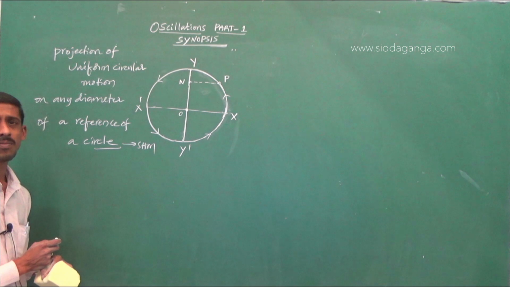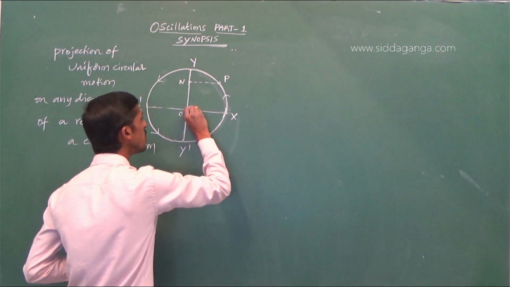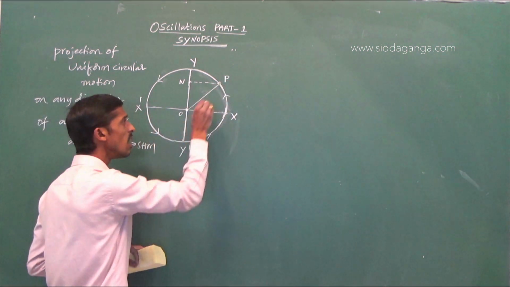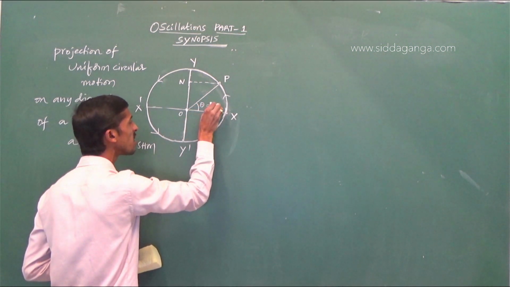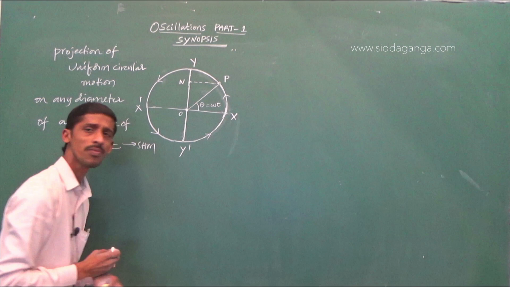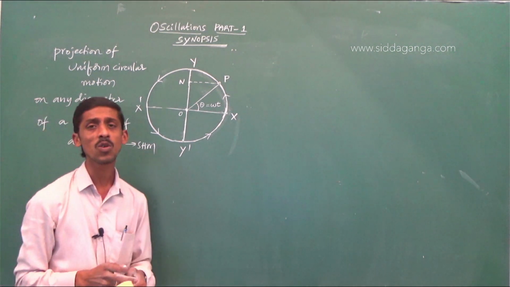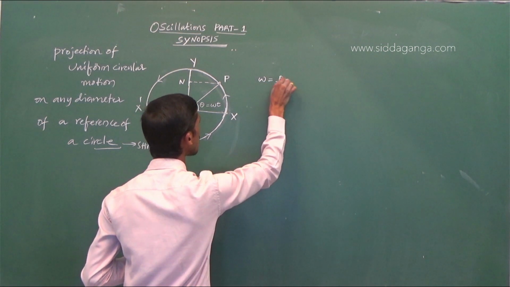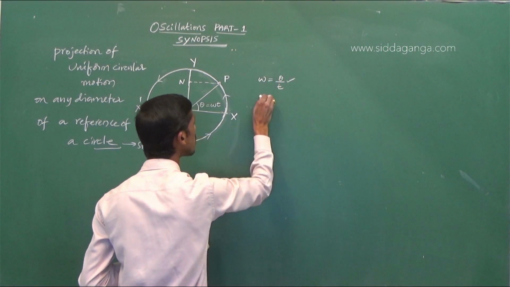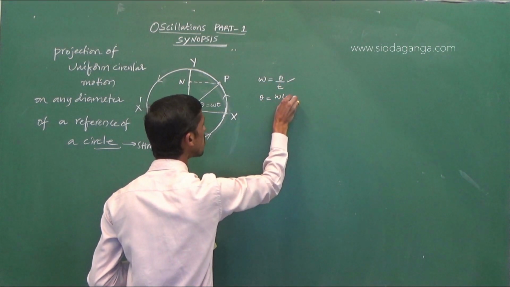Here, at some instant, if the particle has covered some angular displacement, let us say theta is equal to omega t. Omega is angular velocity, the rate of change of angular displacement. So angular displacement is equal to omega t.